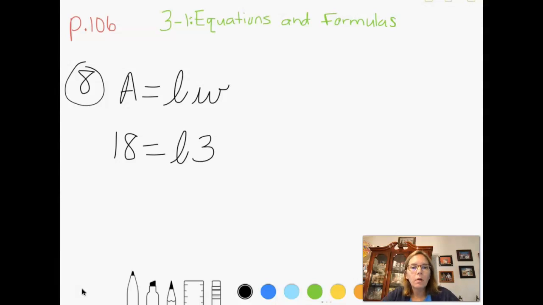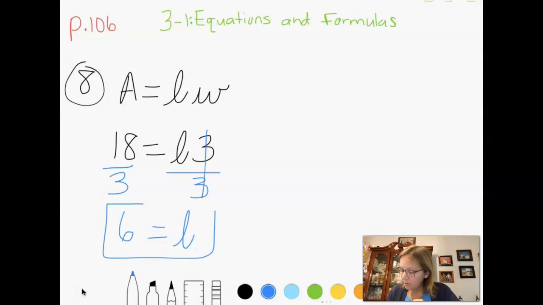Okay, so if I'm solving this equation, I look at what's happening to the variable. 3 is being multiplied by L, or times L, and I'm going to do the opposite. The opposite of multiplication is division. So divide both sides by whatever is next to the variable. Whatever I do to one side, I have to do the other. So the length is going to equal 18 divided by 3, which is 6. So this rectangle has a side of 3 and a top and bottom of 6. Okay, last one.